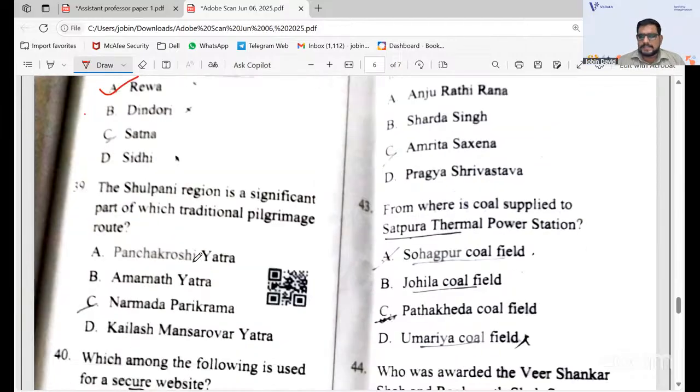The Shulpani region is a significant part of which traditional pilgrimage route? It is actually Narmada Parikrama. Okay, Narmada Parikrama is the answer.